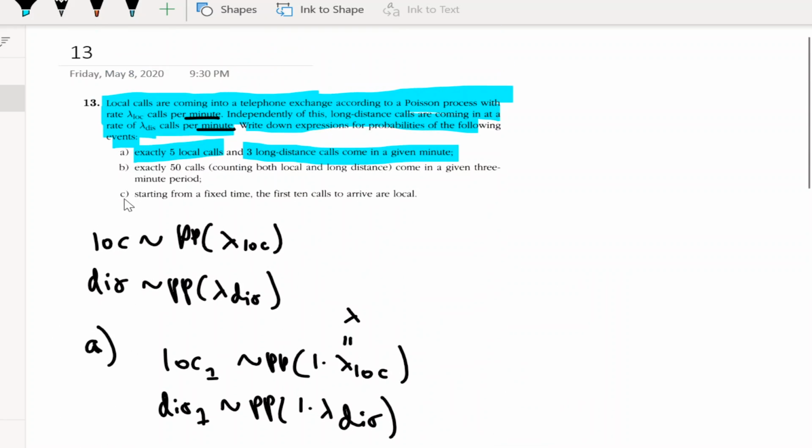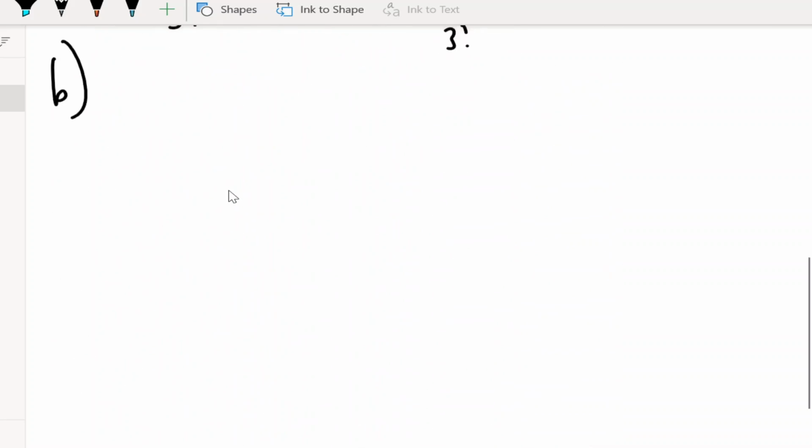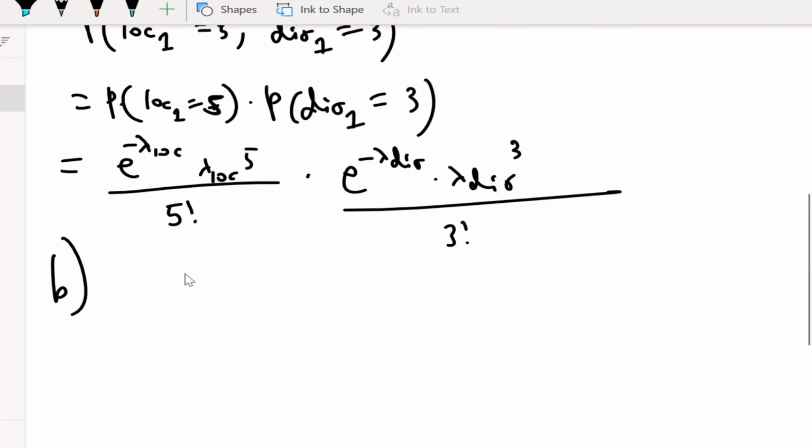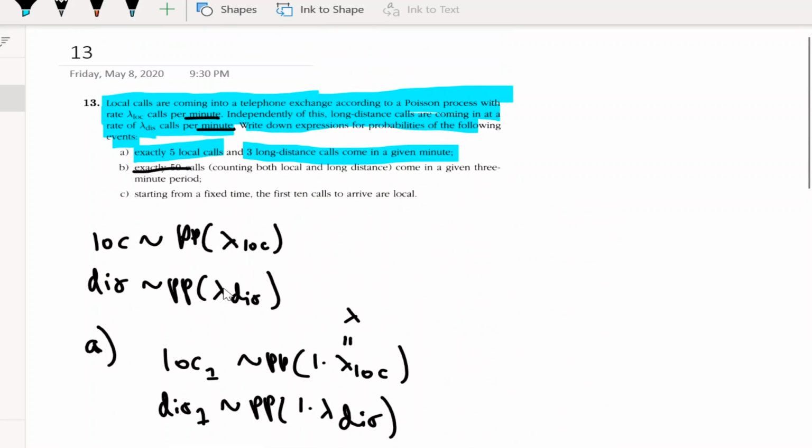Okay, part B. Exactly 50 calls, counting both local and long distance, come in a given 3-minute period. Basically in this problem, we don't really care if a call is local or long distance. So what we can do is create a Poisson process where we combine the 2 rates, since we're just looking for the total number of calls, regardless of whether it's local or long distance.